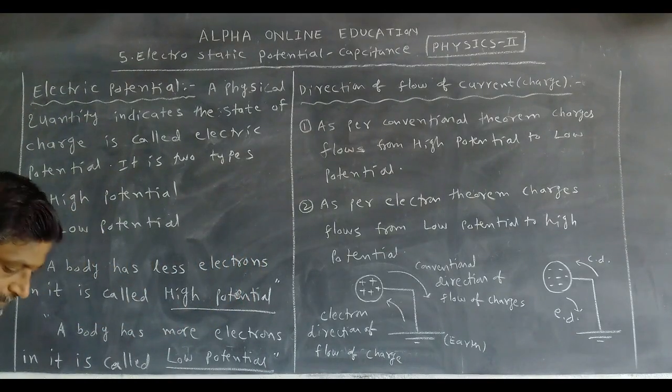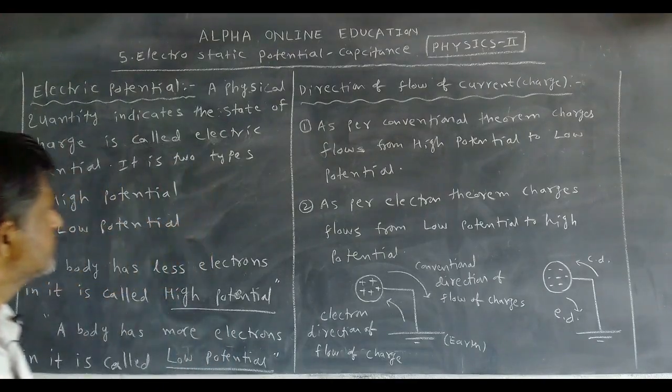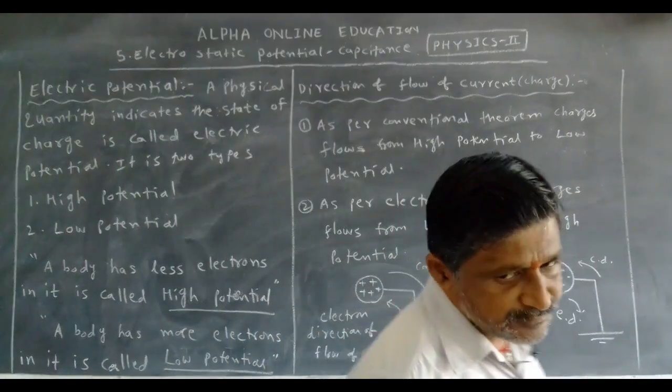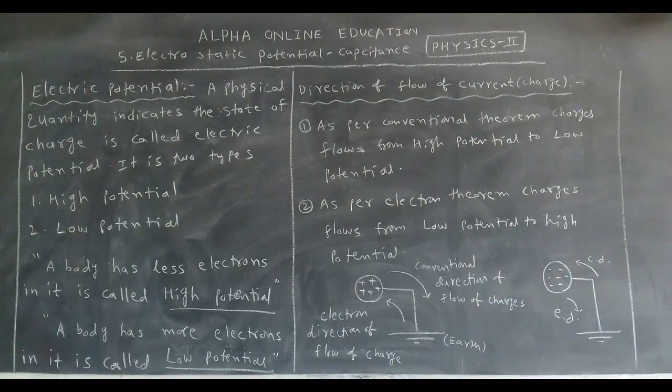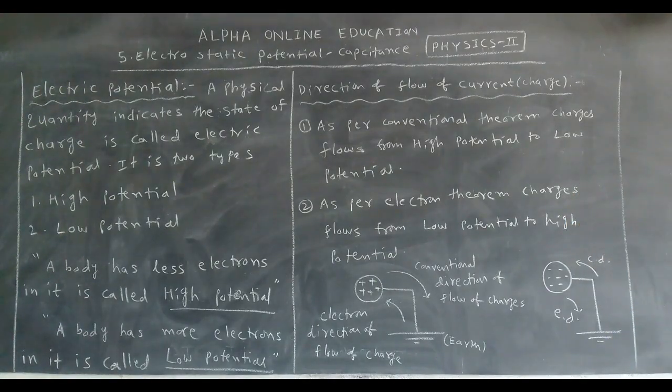Now, electric potential. What is meant by electric potential? A physical quantity that indicates the state of the charges is called electric potential. Indicating the state of the charge means how the charges are there. That explains the electric potential.